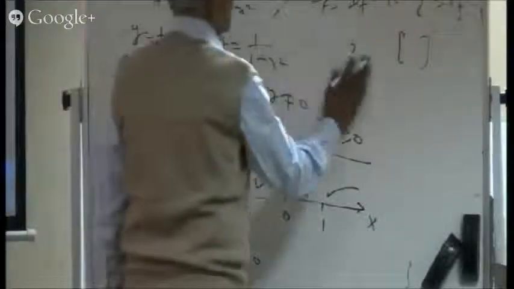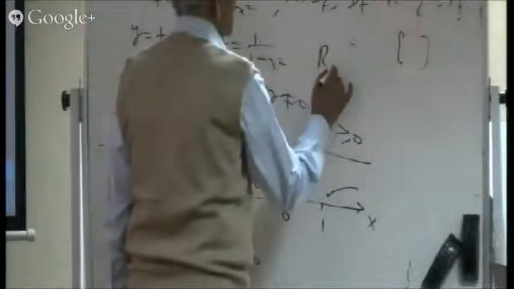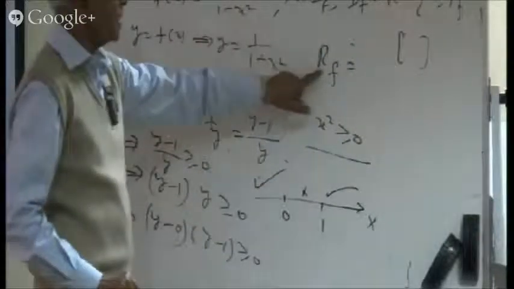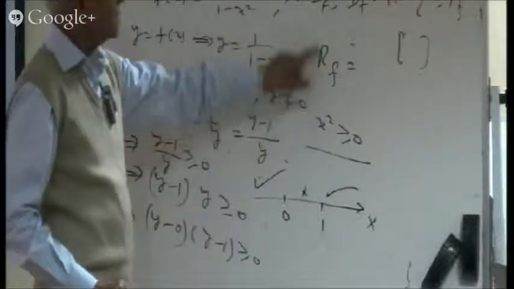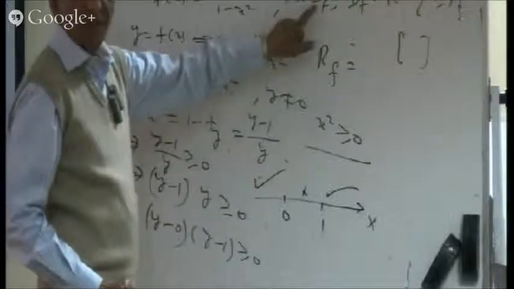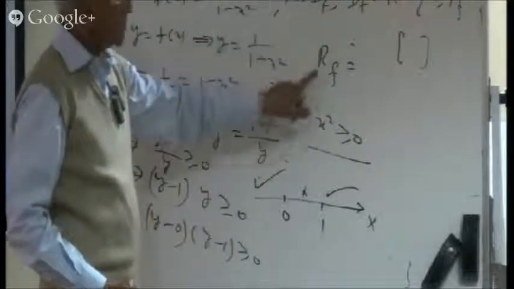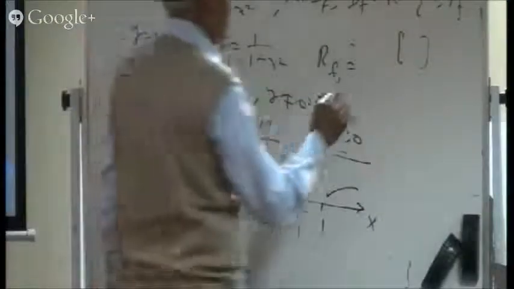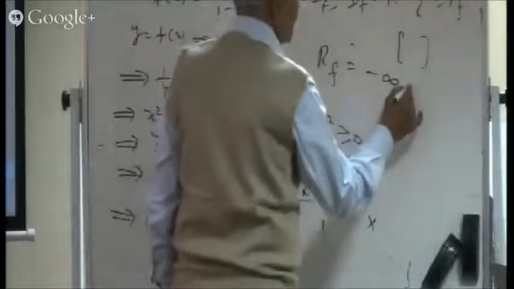So what is the range for this problem? That was the domain, and this symbol stands for the range. R stands for the range, D stands for domain. Domain of the function, this is the range of the function. So the range of the function consists of minus infinity to 0. Is 0 included or not?